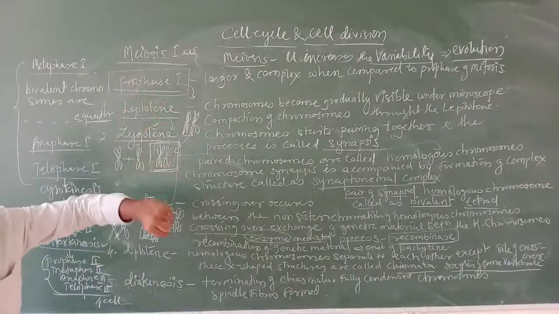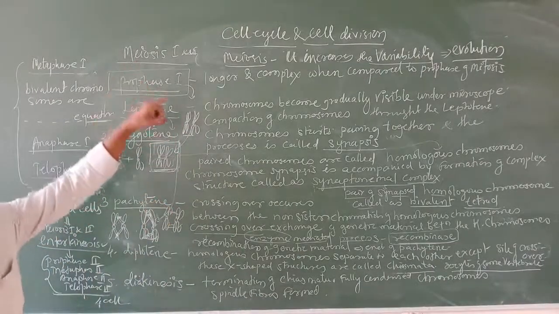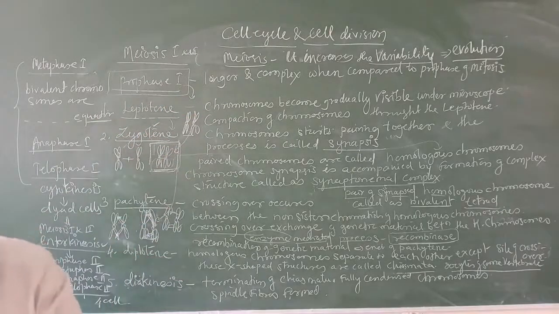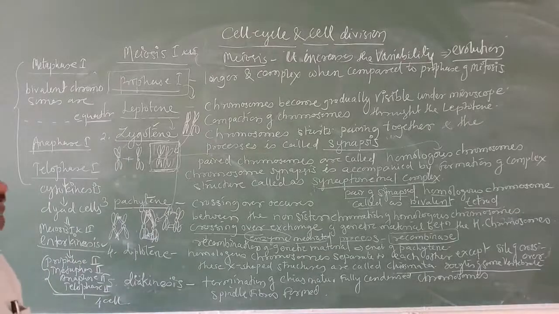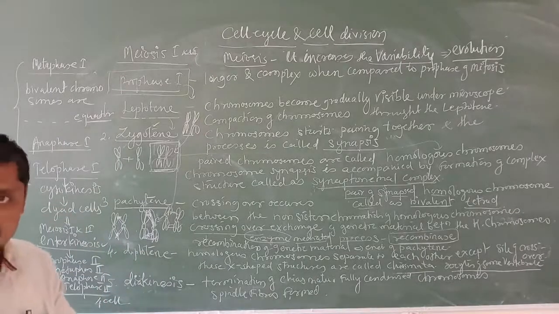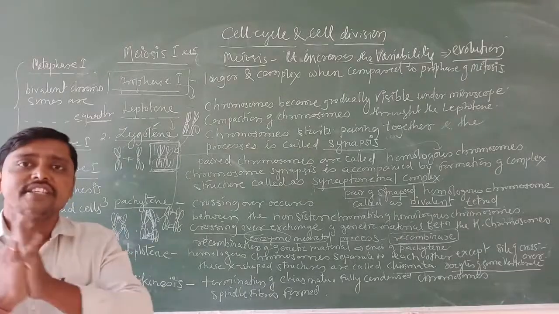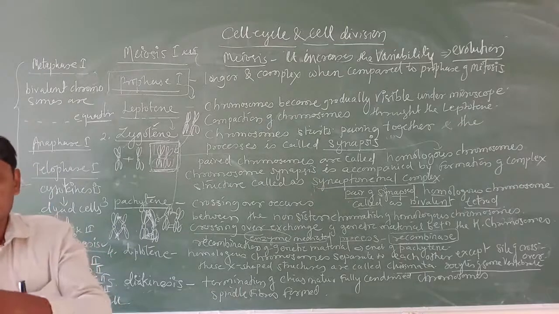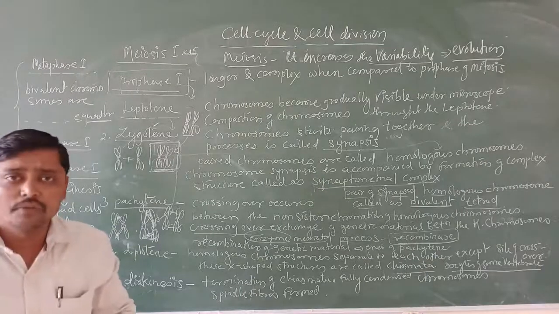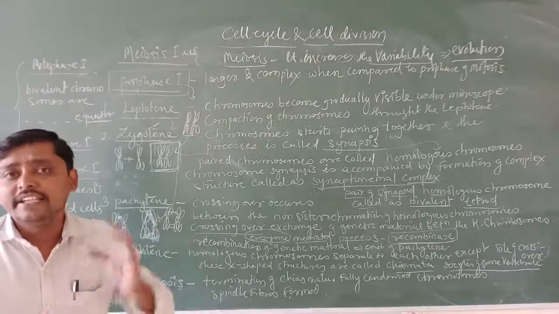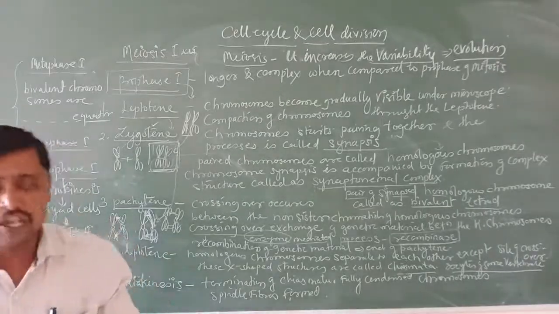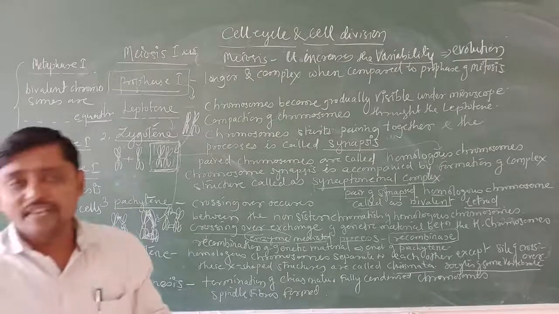To say it simply, meiosis increases the variability and it helps evolution. This is very important about the significance of meiosis, and this completes meiosis. Meiosis is a reductional division and daughter cells have half the chromosomes of the parental cell, and meiosis takes place in meiosis 1 and meiosis 2.